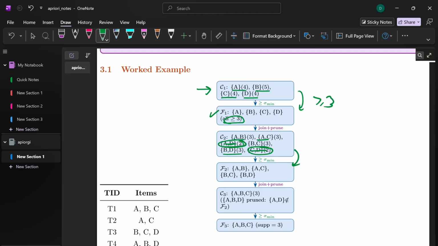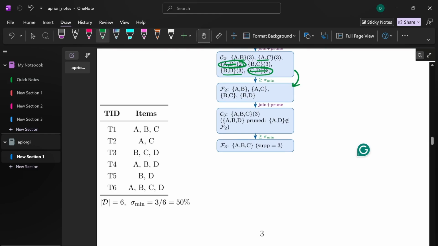Moving towards the third level, we join the frequent pairs into 3-item sets. When we are trying to evaluate ABD, we check its subsets. Because we know AD was infrequent in our previous step, we prune ABD immediately without scanning the database. Only ABC remained, and with a support count of 3, it became the final frequent 3-item set.